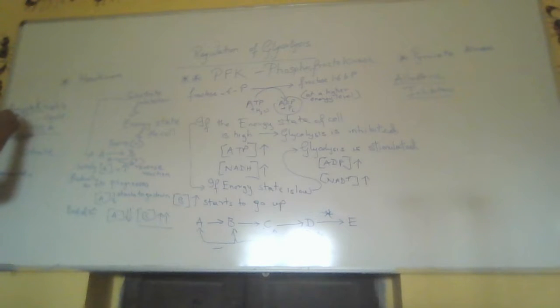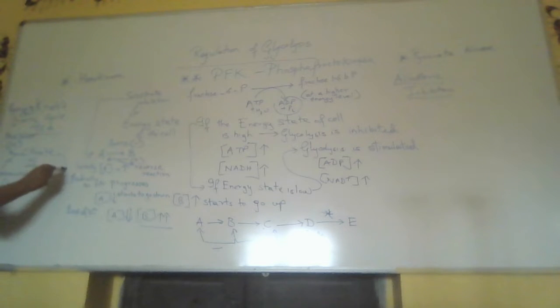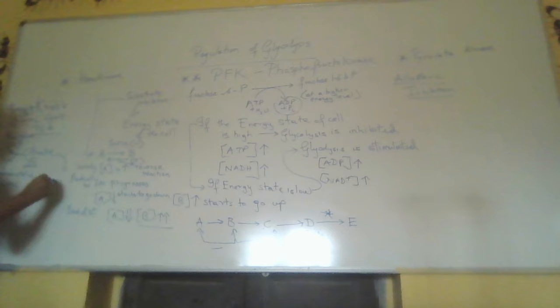This is 3 carbon, a carbon dioxide will go out. This is 2 carbon, and oxaloacetate is 4 carbon. So both of them fuse and form 6 carbon citrate. This citrate then goes to isocitrate, alpha ketoglutarate, succinyl CoA, malate, fumarate, malic acid and oxaloacetate. There is a cycle which goes.